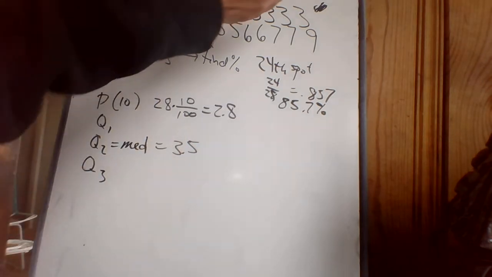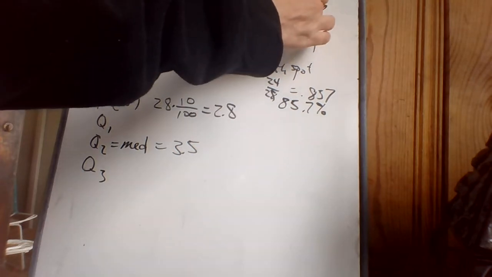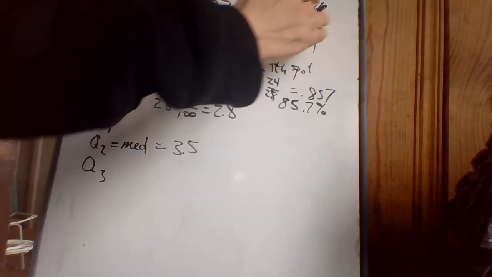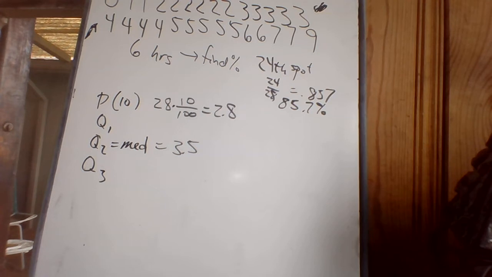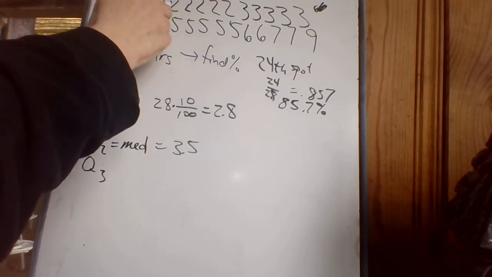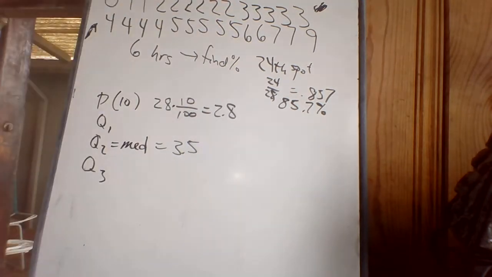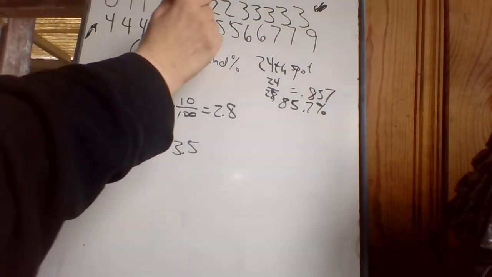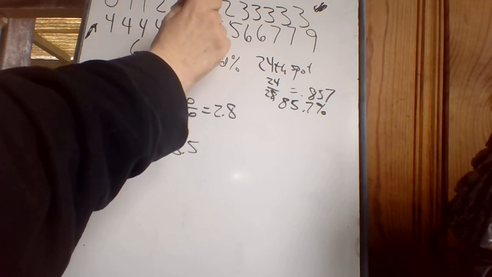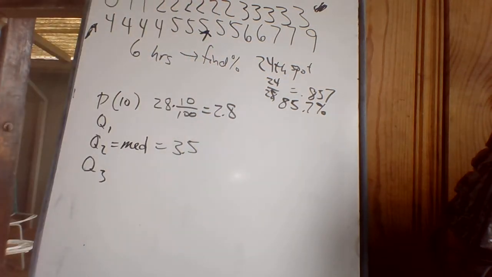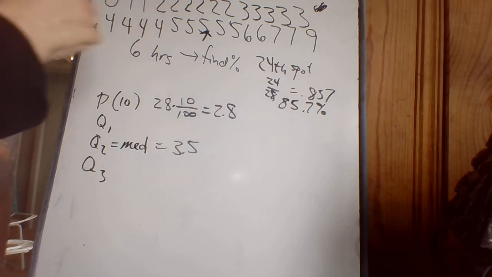Halfway between, there's the 14th spot and there's the 15th spot, and it should be right after the 14th spot. 1, 2, 3, 4, 5, 6, 7. Between the 7th and 8th spot, that's 1/4 of the way along. And between the 14th and the 21st, now that's another 4th.